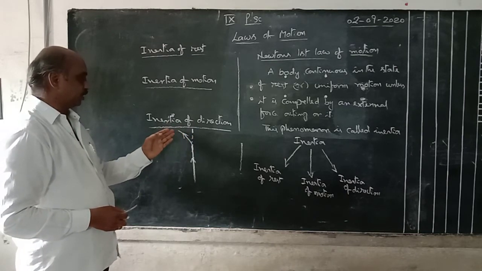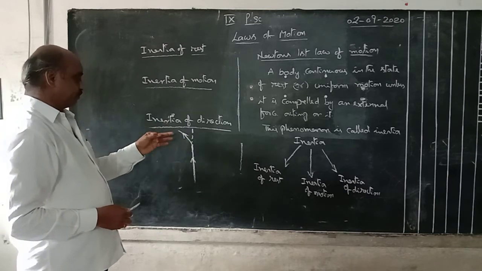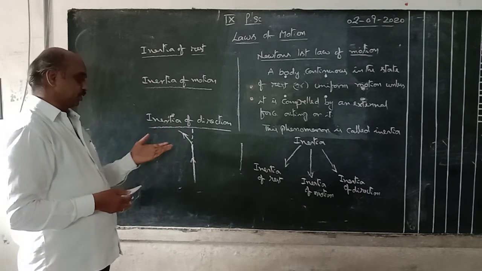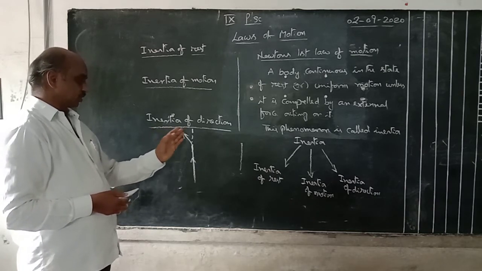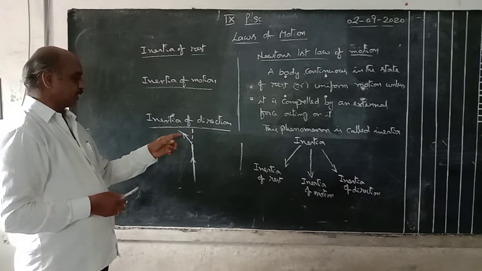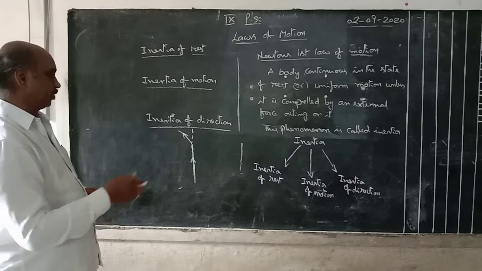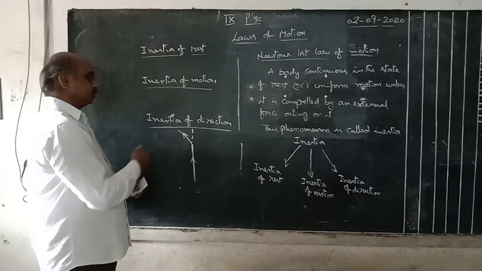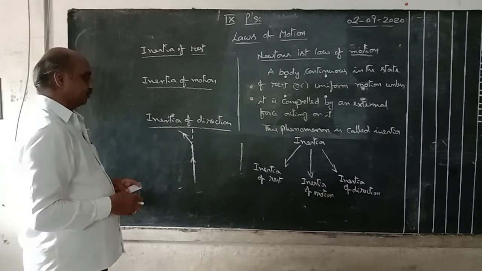Suppose it moves along a left side curve, then the objects and you in the car or any vehicle are pulled towards the previous position. That means your bodies move in the opposite direction of the curved path. This is due to inertia of direction.